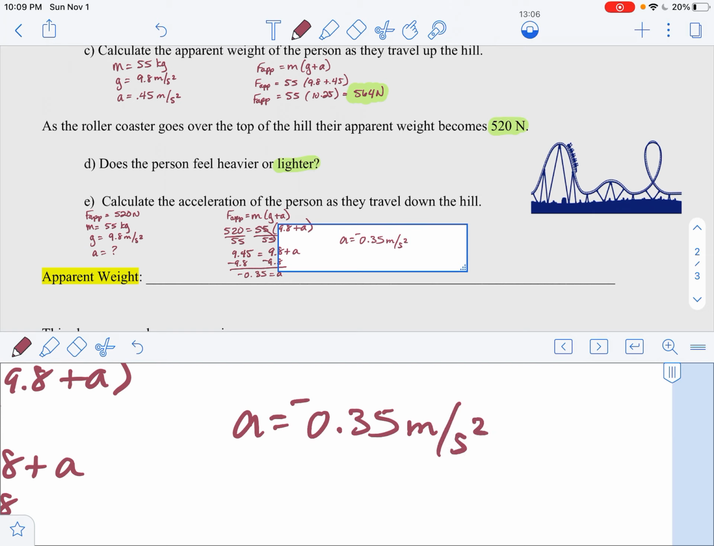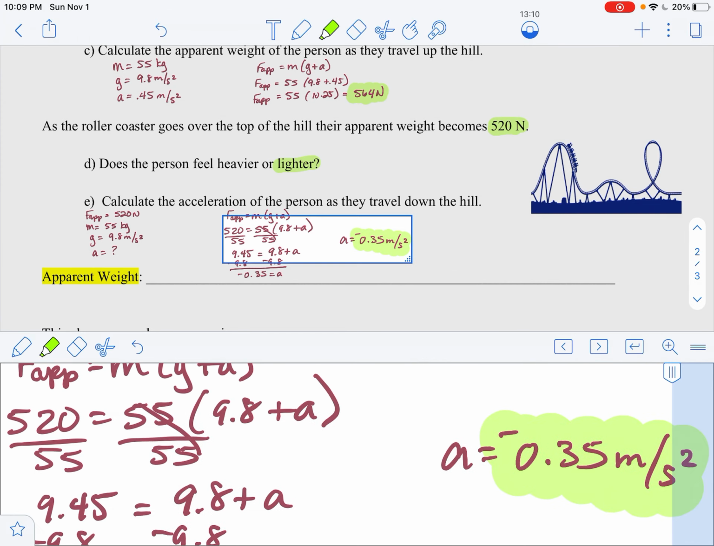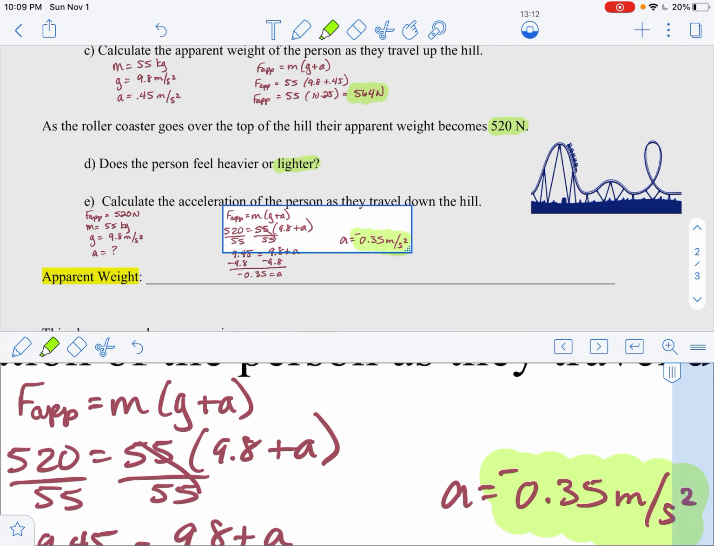So how come the acceleration is negative? Well, in this problem, because I have called 9.8 positive this whole time, the acceleration would be opposite of the positive 9.8. So that's why it comes out to be negative. And the person feels lighter, weighs less.